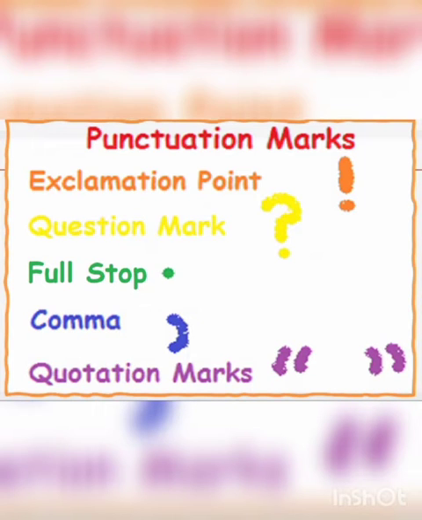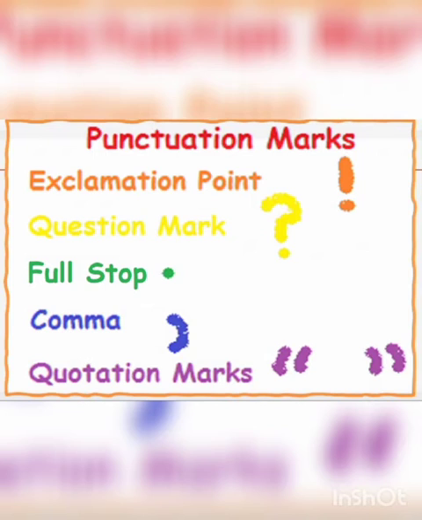What are punctuation marks? Punctuation marks are used in English paragraphs to enhance the beauty of English and to help the reader understand more about the dialogues. These are the punctuation marks which we use. Exclamation mark. It is used to express joy or sorrow. Next one is question mark. Question mark is used at the end of every question.